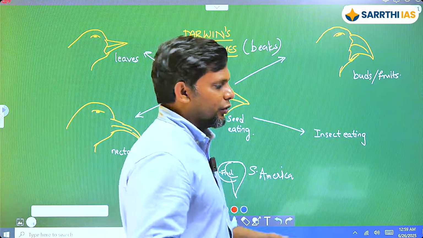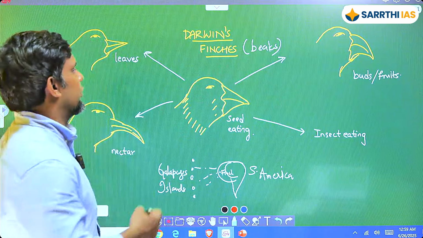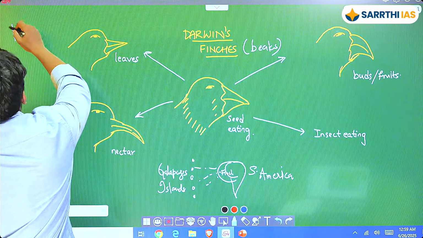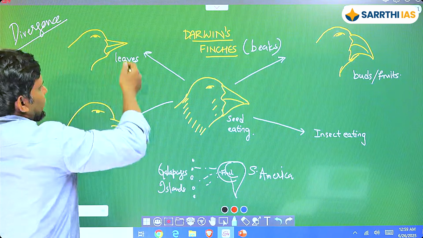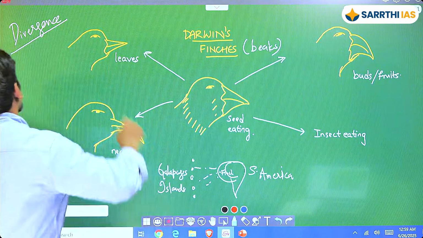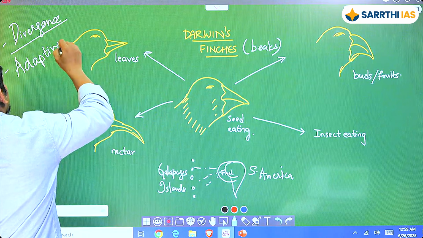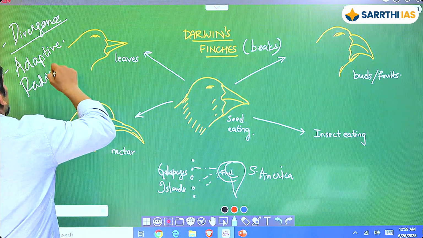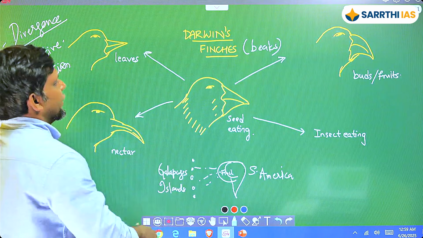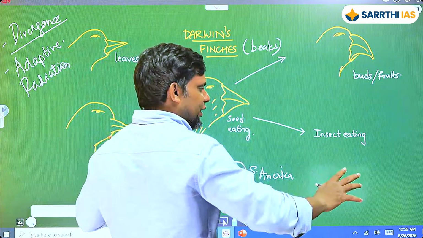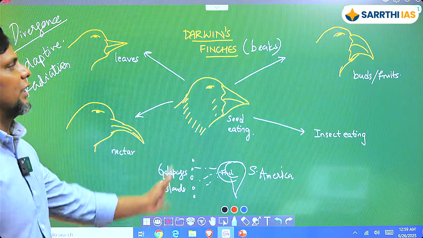Here I'm going to introduce two words. Again, we'll take a look at it when we reach another topic, evolutionary biology. This is also called divergence. One species has basically diverged to become multiple different kinds of species. It also has another name, and that is called adaptive radiation. You don't have to worry about it. You don't even have to write it down if you want. It is also called adaptive radiation. One particular species is adapted depending upon which kind of environment it is adapted to. It basically radiates in different ways, right? So it's called adaptive radiation.